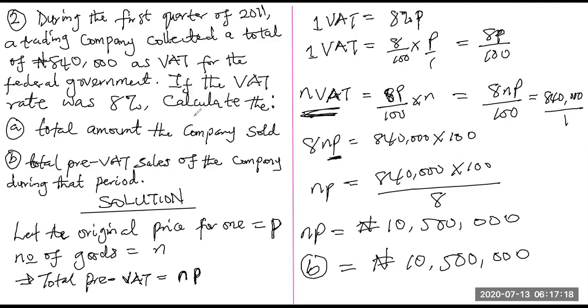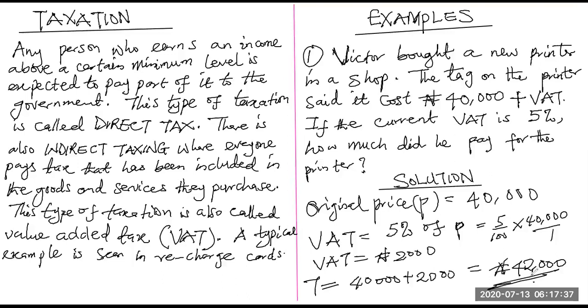Total amount the company sold is going to give us the pre-VAT sale plus VAT, just the same way that Victor paid for only one printer. It is the original money plus the VAT. The original money for one plus the VAT for one will give us the amount they sold.